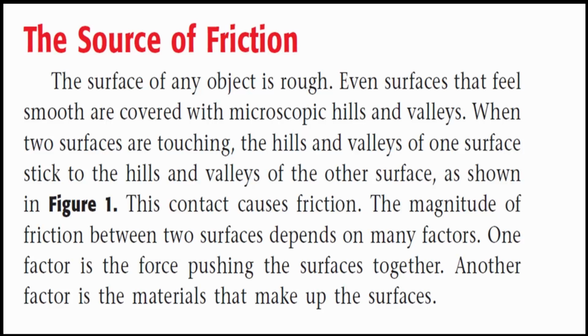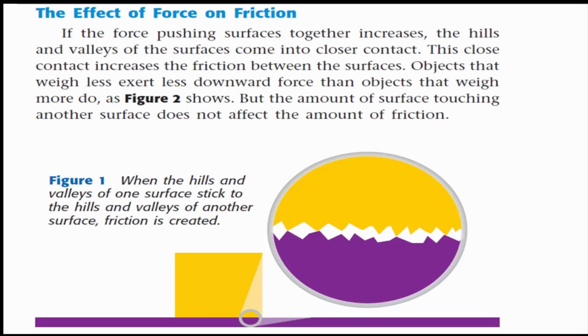This contact causes friction. The magnitude of friction between two surfaces depends on many factors. One factor is the force pushing the surfaces together. Another factor is the materials that make up the surfaces. The effect of force on friction. If the force pushing surfaces together increases, the hills and valleys of the surfaces come into closer contact. This close contact increases the friction between the surfaces.